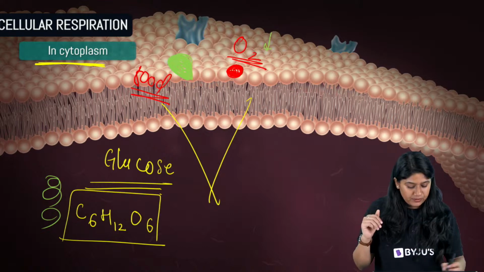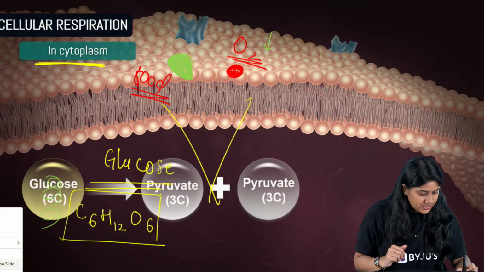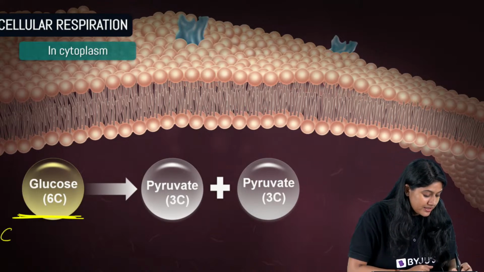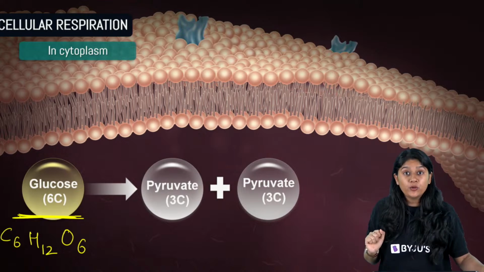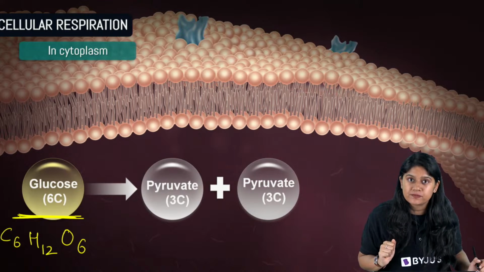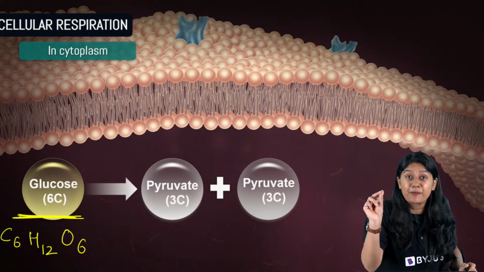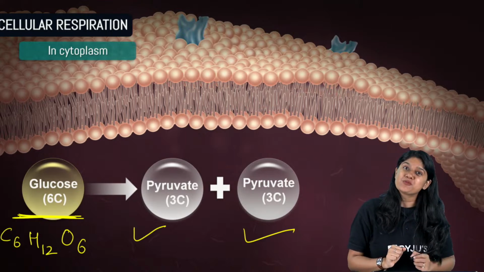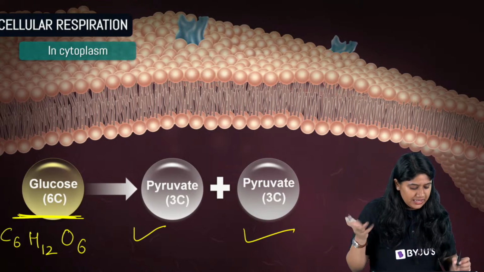Let's see what will happen. Once it enters, glucose is a 6-carbon molecule, right? C6H12O6. It has 6 carbon. What will happen over here? There's a breakdown of the glucose. In the cytoplasm, a chain of reactions will occur and this 6-carbon molecule will break into 2 molecules. We call that molecule pyruvate, which is a 3-carbon molecule. Everyone, are we clear?